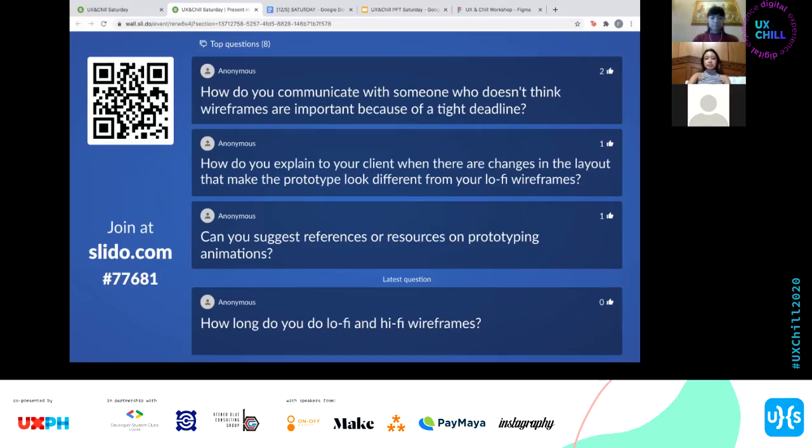But again, hindi pa lahat familiar or loves wireframes. I love wireframes. So it does take a bit of pushback to do so. There will be some na medyo stubborn. But that's how I would go about it, parang bargaining chip siya. I'll focus on this para I will be more efficient later on.